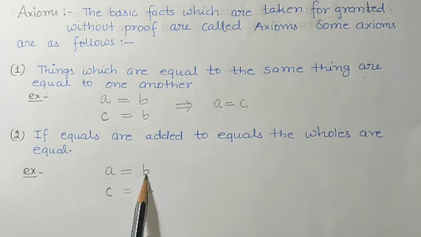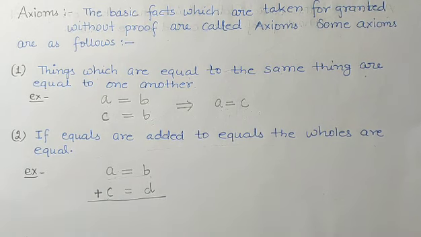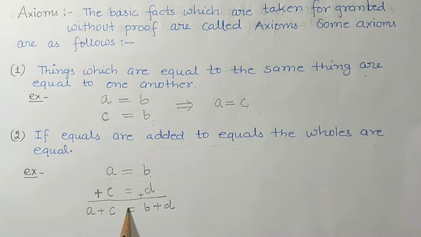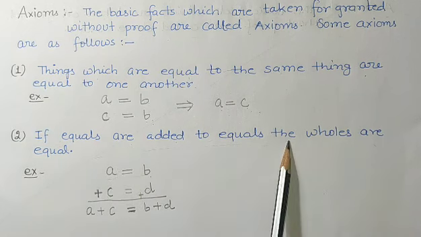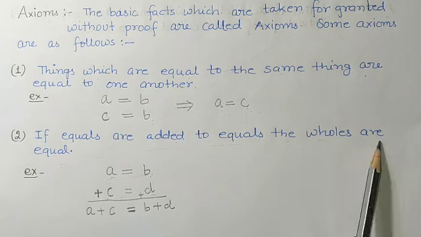If these equals are added to these equals, here I am going to add. So if I add, then left hand side will be added to left hand side. It will be A plus C is equal to, in right hand side it will also be added, so it will be B plus D. So see here, with the equal to sign, if equals are added to equals, then the wholes are equal.